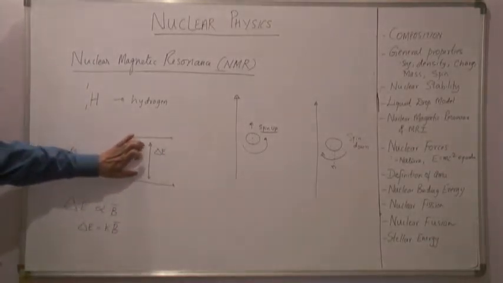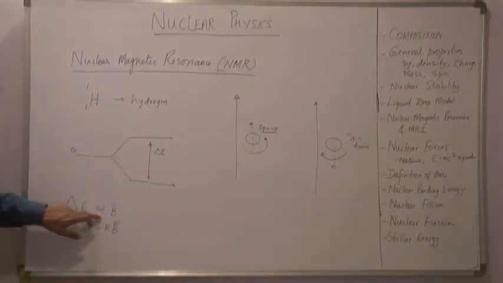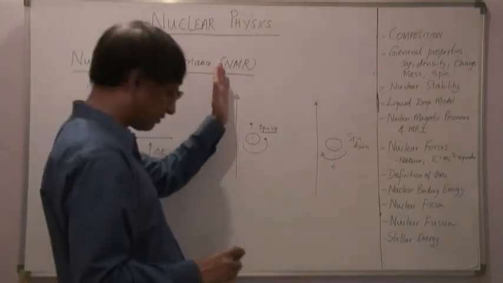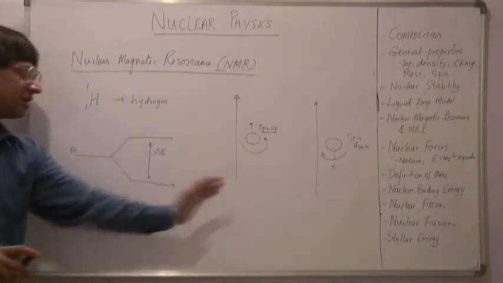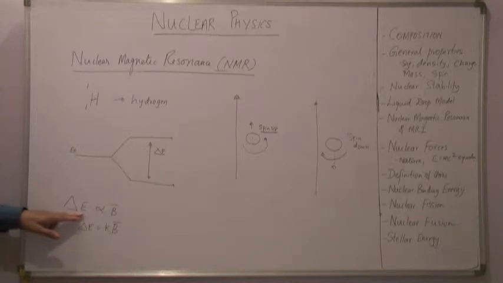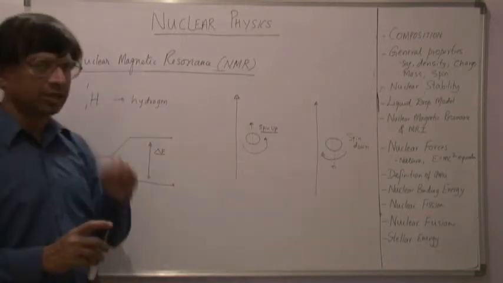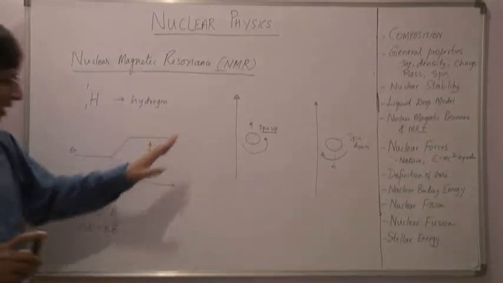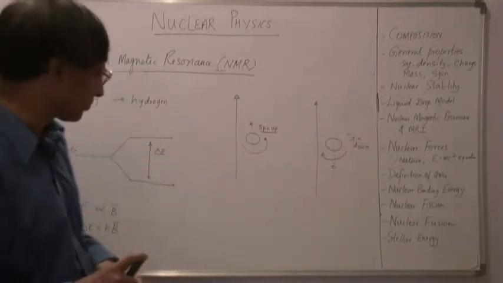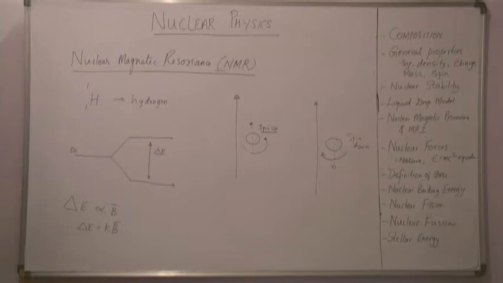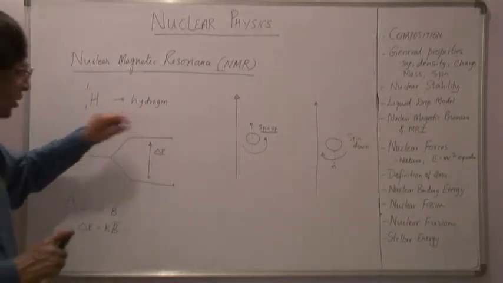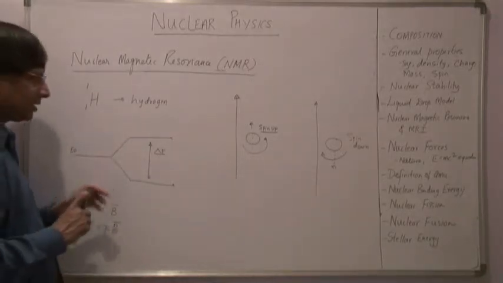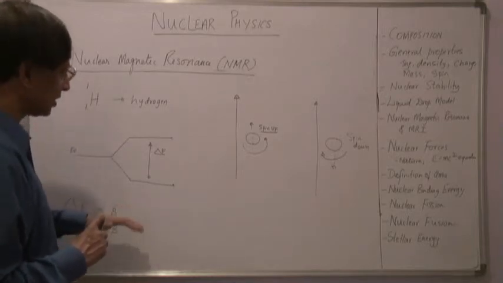And now it has been found that this difference in energy is directly proportional to the magnetic field that has been applied. Since ΔE is proportional to B, I can as well write ΔE equals K into B. K is dependent on the type of nuclei. So for hydrogen I have a value of K, for helium the value of K is going to be different. So K is different for different nuclei.